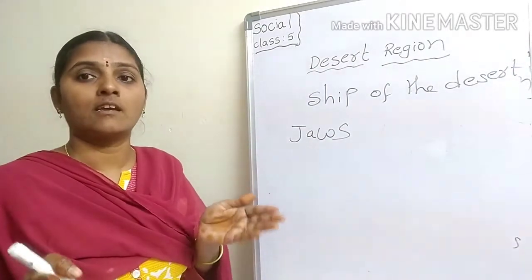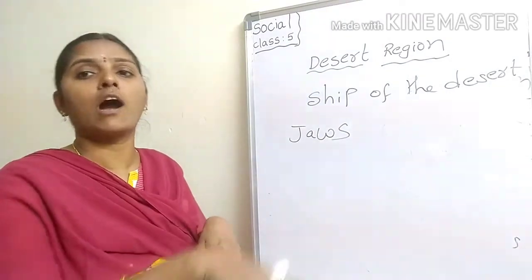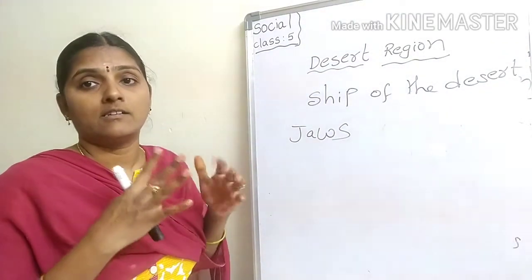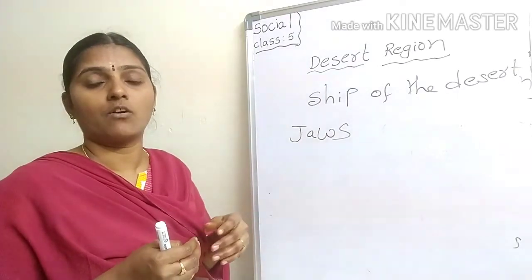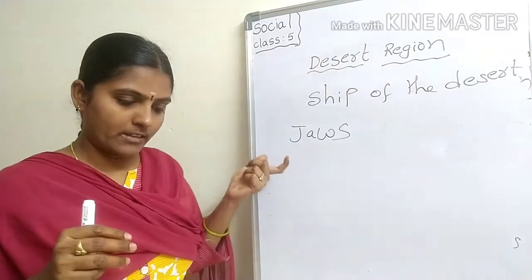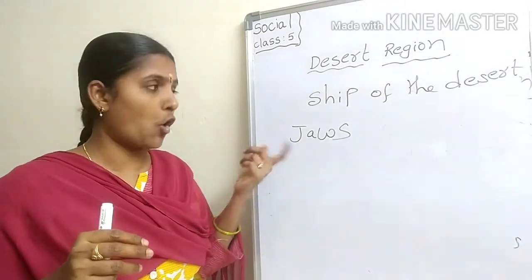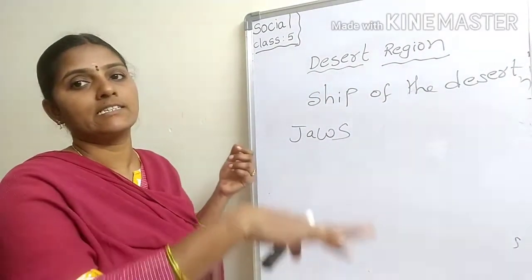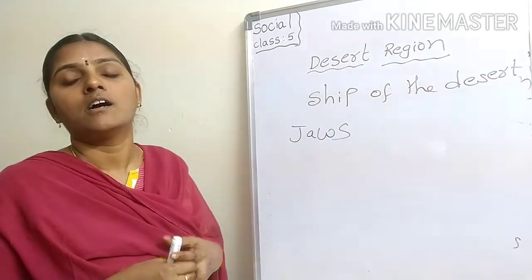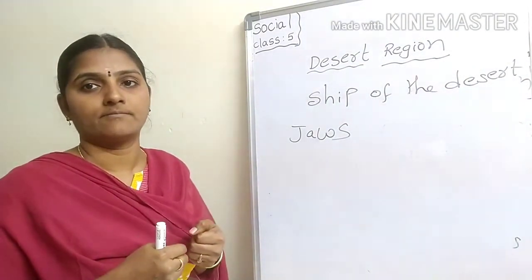Padded feet enable the camel to walk on the hot desert sand without sinking and getting burned.